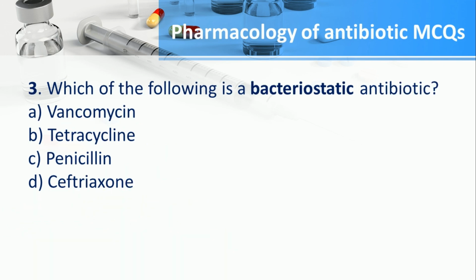Number 3. Which of the following is a bacteriostatic antibiotic? A. Vancomycin, B. Tetracycline, C. Penicillin, D. Ceftriaxone. The answer is B. Tetracycline.